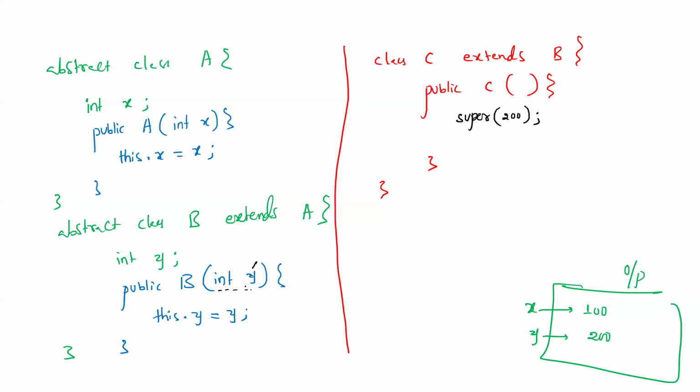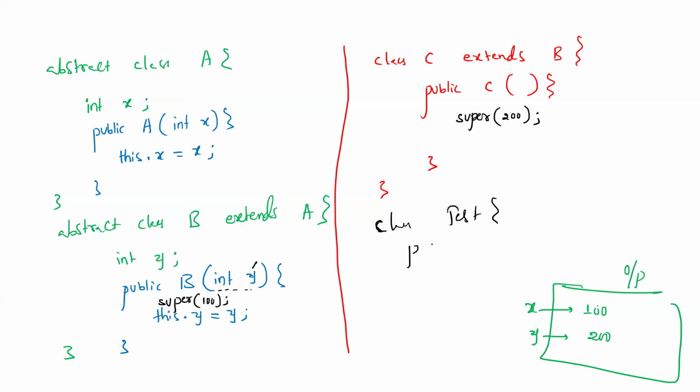This will initialize Y, but to initialize X, we need its parent class. So inside constructor B, we again have to use a super function call. What's the value to be associated with the X variable? 100. Then finally, we can create an object in some test class.